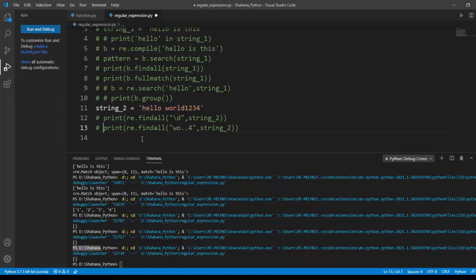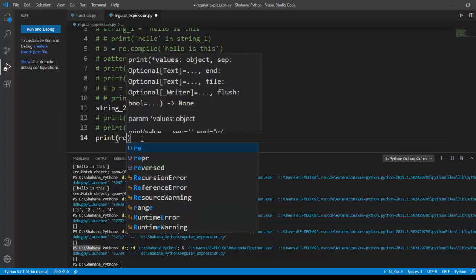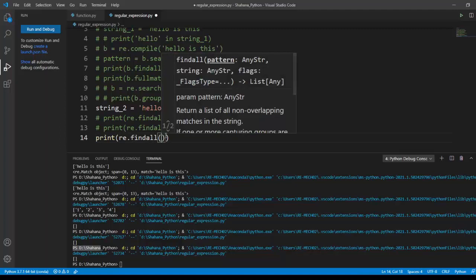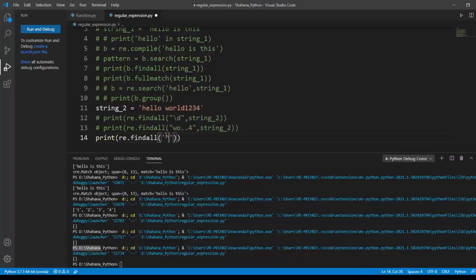Okay, next one is the starting of a string. Print re dot, it starts with hello.